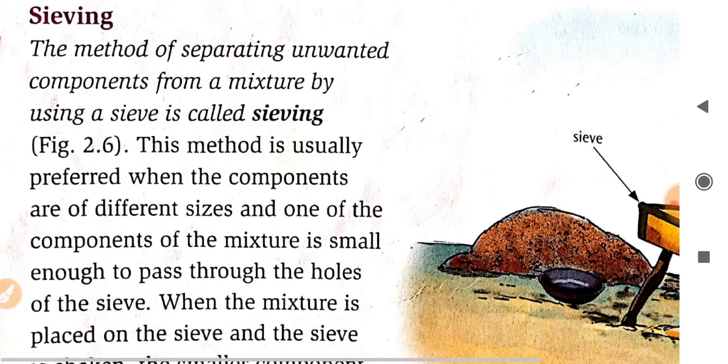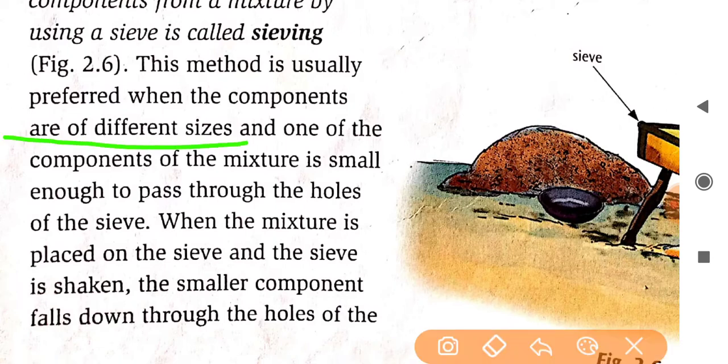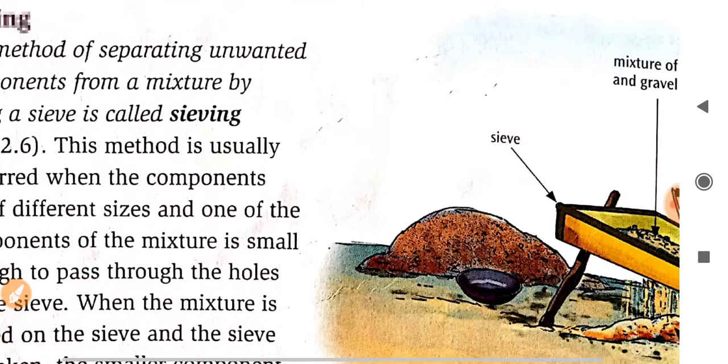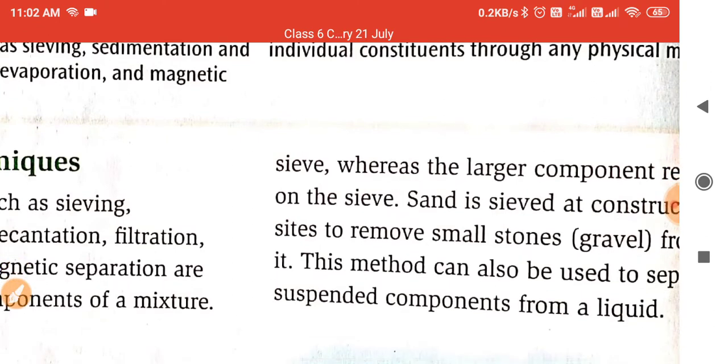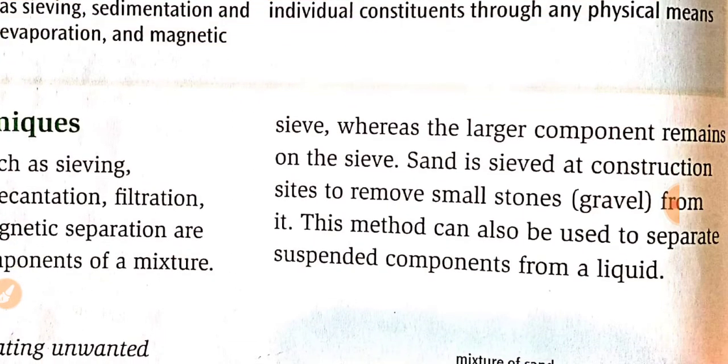This method is usually preferred when the components are different in size. If the components are different in sizes, this method is used. When the mixture is placed on the sieve and the sieve is shaken, the smaller component falls down through the holes of the sieve, whereas the larger components remain on the sieve.